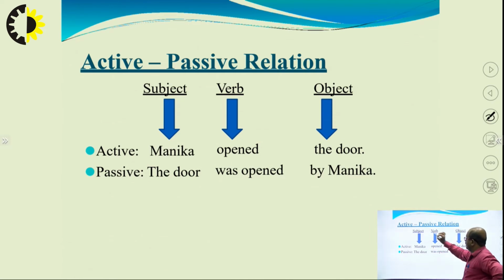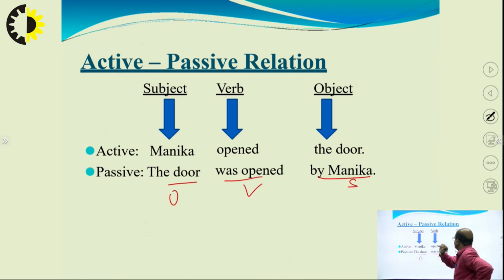We see Monica is the subject, opened is the verb, the door is the object. In passive, the door becomes the first part, was opened remains the verb, and Monica comes last. So this is the relation between active and passive.